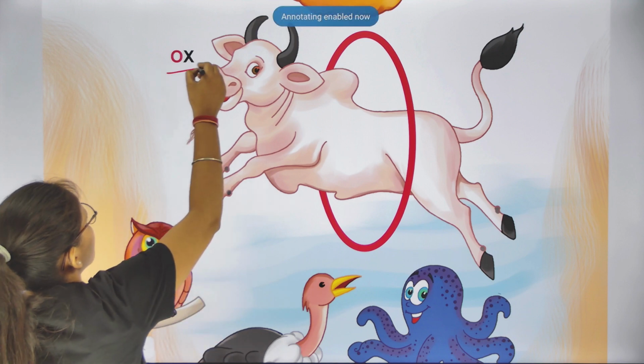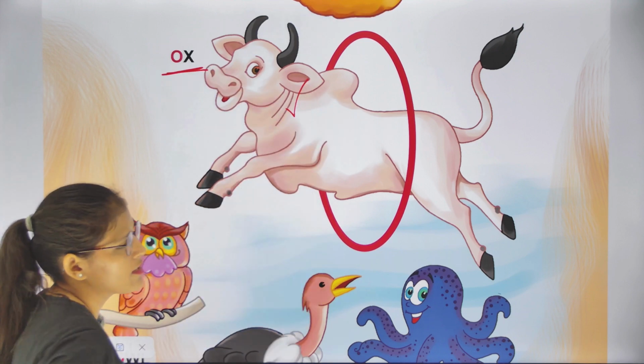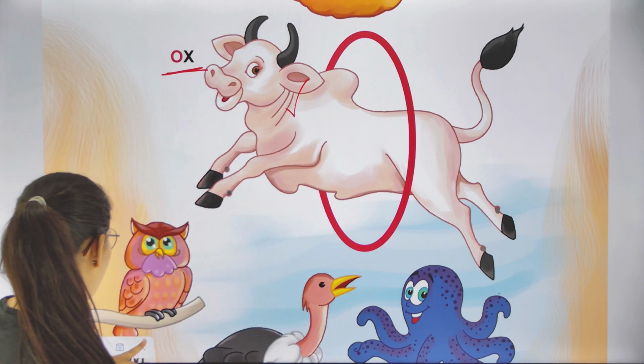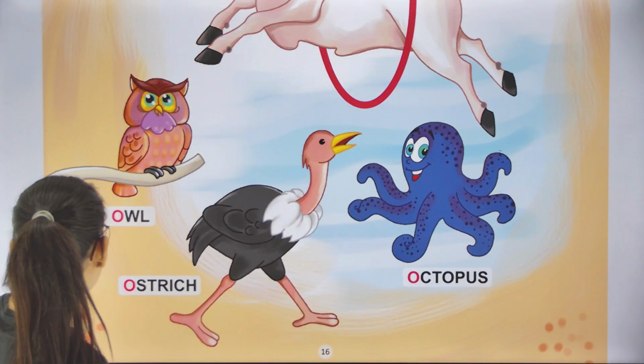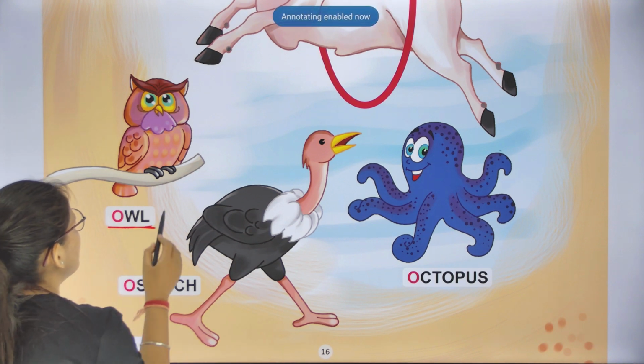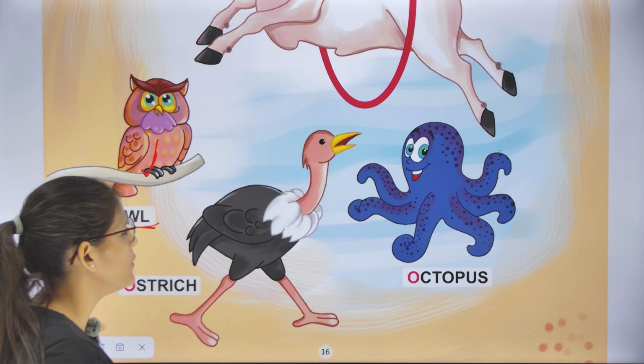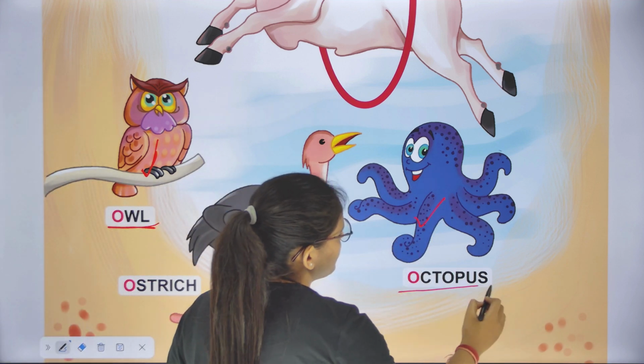O is for ox. Ox is an animal. See? O is for owl. Owl means ullu class. And O is for octopus.